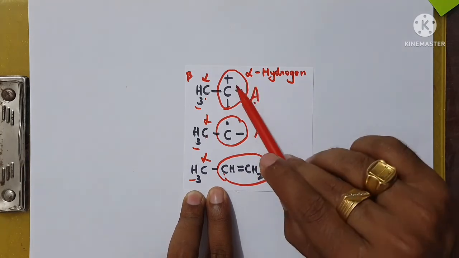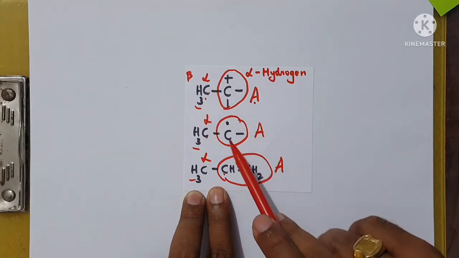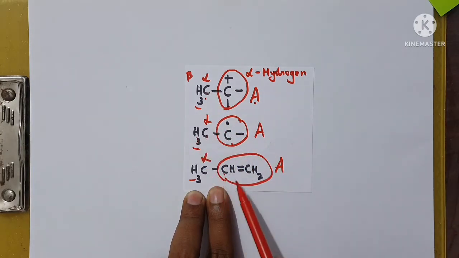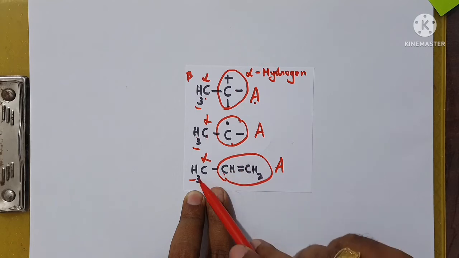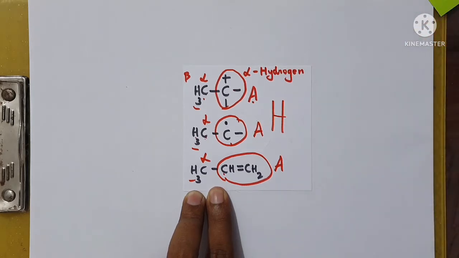There is a carbocation, there is an alpha hydrogen. There is a free radical, there is an alpha hydrogen. There is an alkene, and there is an alpha hydrogen. Therefore, they all show hyperconjugation. Hope you have understood how to find alpha hydrogen atoms.